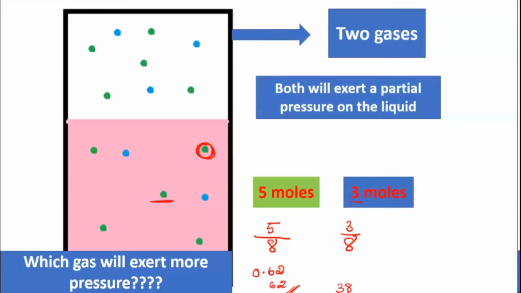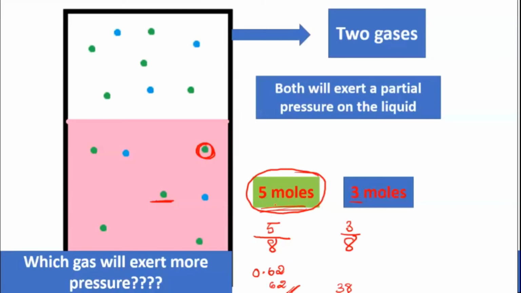So we can define this in another way also. When you have two gases present, the partial pressure of one gas will be directly proportional to the mole fraction. So if the mole fraction is larger, remember the partial pressure exerted by that gas will also be higher. I hope you are able to understand this. Imagine one is of 5 moles and the other is of 3 moles, and you are calculating who will be exerting more pressure.